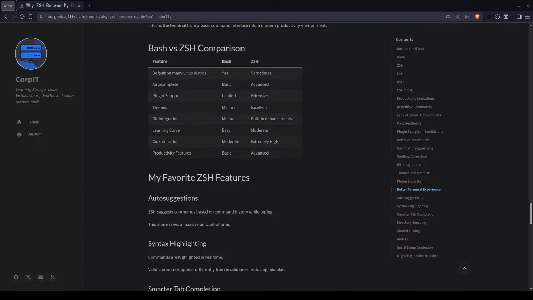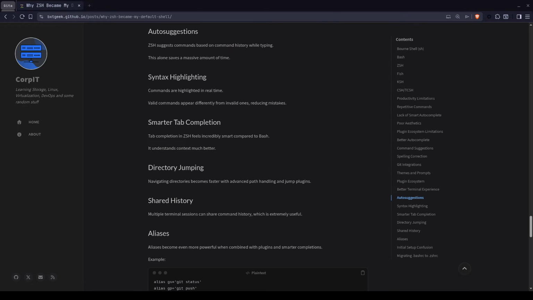Should you switch to ZSH? Honestly, not necessarily. Bash is still excellent if your workflow is simple and you mainly focus on scripting. Bash may already be enough. But if you spend a lot of time in the terminal and care about productivity, better navigation, smarter autocompletion, customization, and a better developer experience, then ZSH is definitely worth trying. For me personally, ZSH completely transformed my terminal workflow, and today I honestly cannot imagine going back to plain Bash, even though I still have to, because the servers where I work are still using Bash.